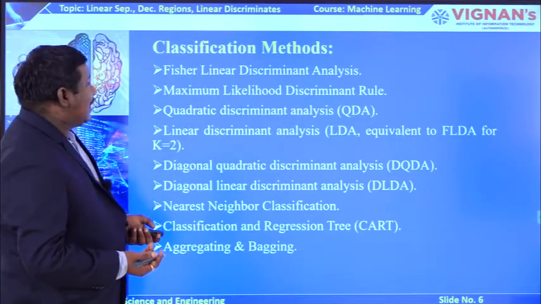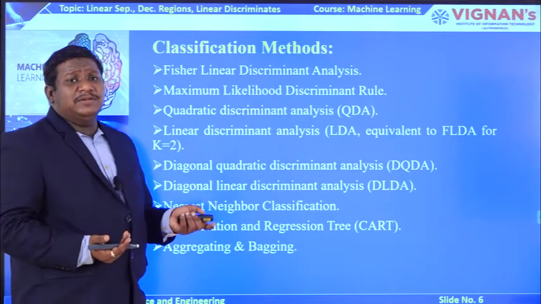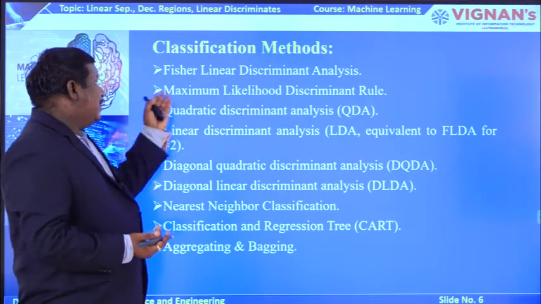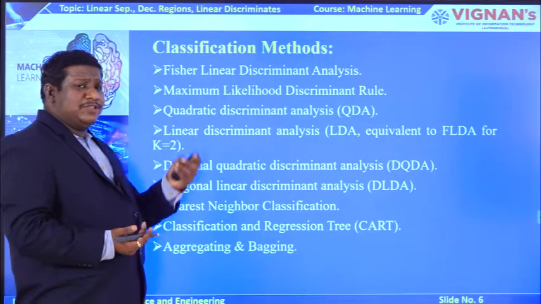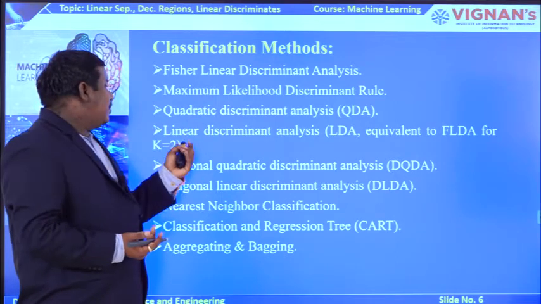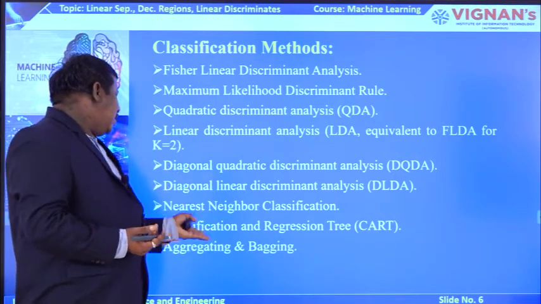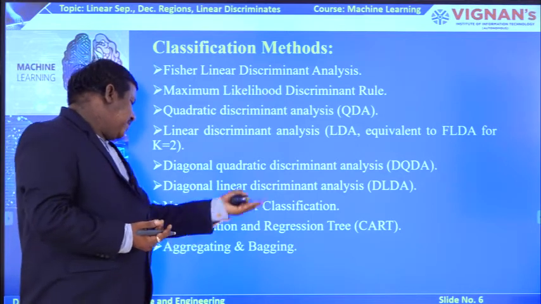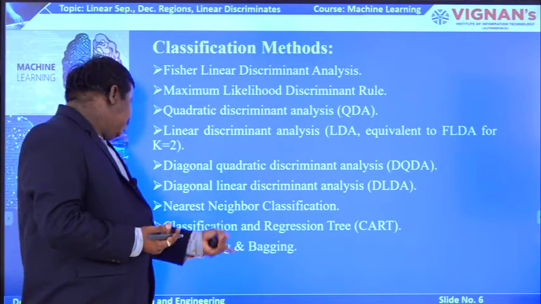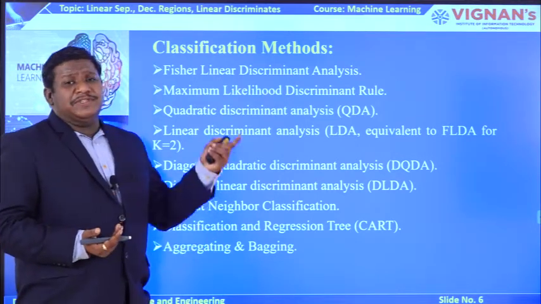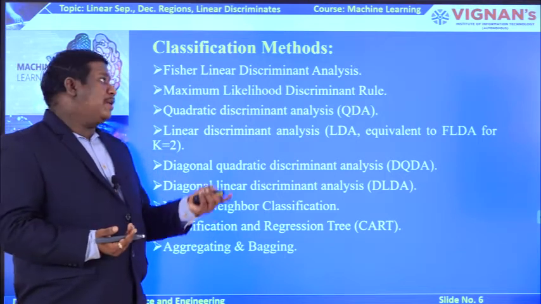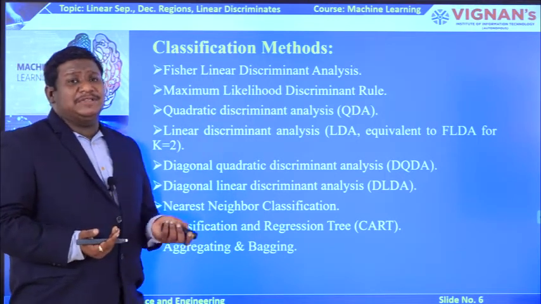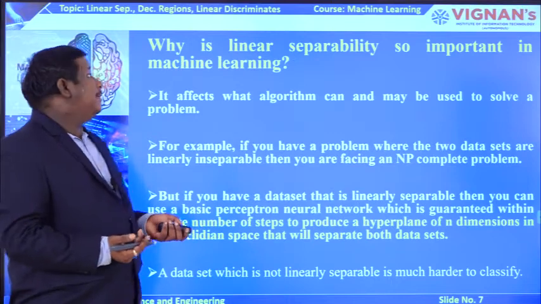These are some of the classification methods available in the literature: Fisher linear discriminant analysis, maximum likelihood discriminant rule, quadratic discriminant and linear discriminant, and so on, nearest neighbor classification, classification and regression trees (the CART algorithm I told you about), and aggregating and bagging. These are some of the famous techniques available for implementing classification for any application.